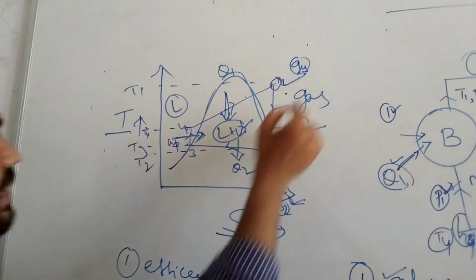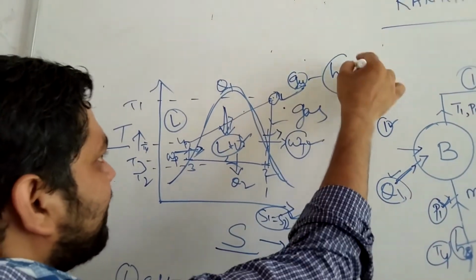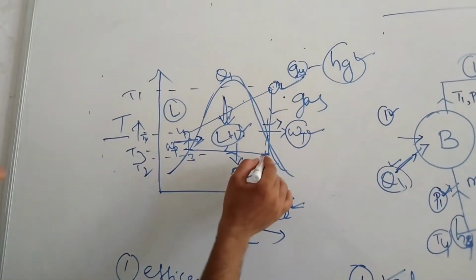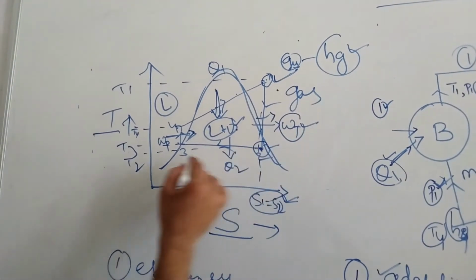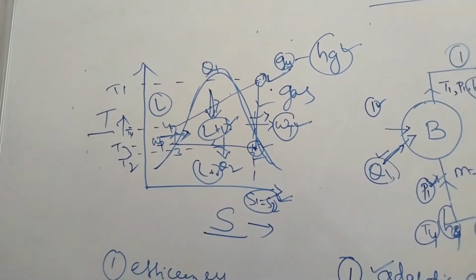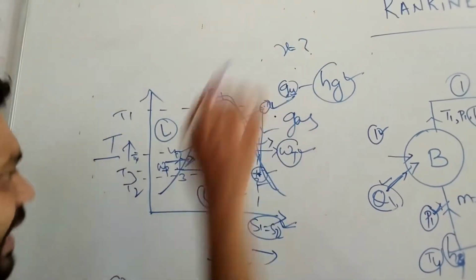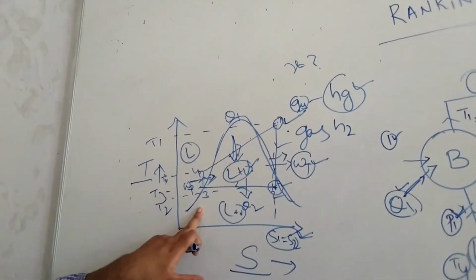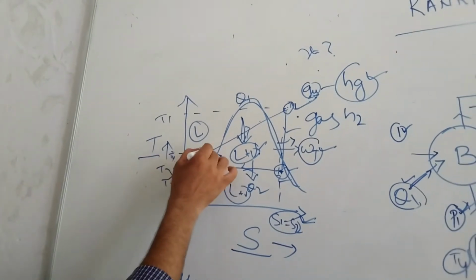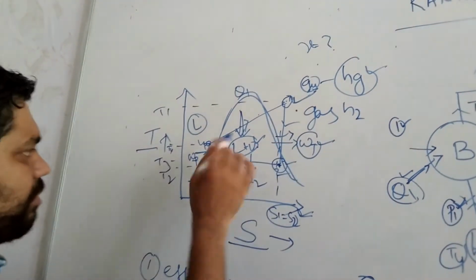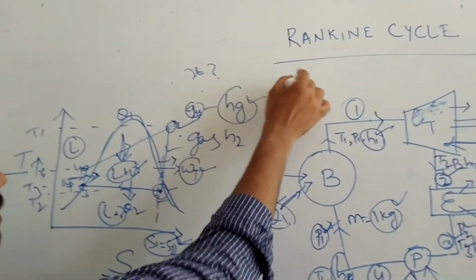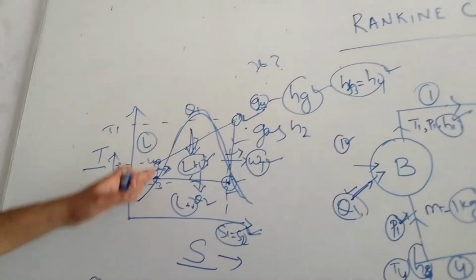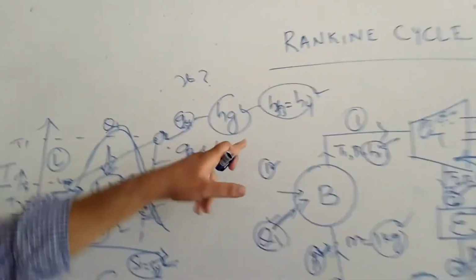When you consider a problem, you can take H1 as Hg directly, or if it is in the superheated stage, then take the superheated enthalpy directly. Then point 2 is given here, H2. This is under the liquid plus vapor condition, so you have to find the dryness fraction of the steam, X, and then put the value of H2. Then H3 is here. H3 is on the liquid line and H4 is also on the liquid line. So H3 is equal to Hf3, and H4 is equal to Hf3 as well, because this is already the liquid stage.